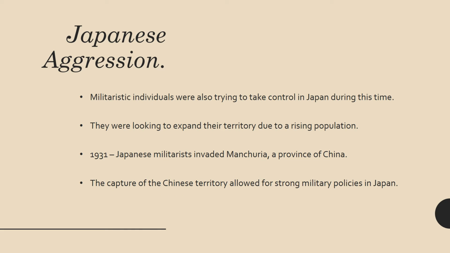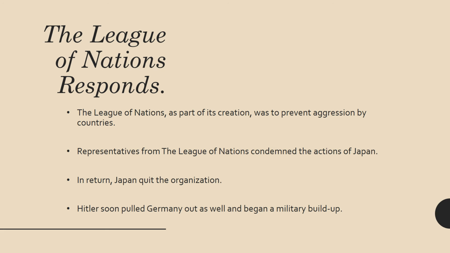So, Japanese aggression. There were also militaristic individuals who were trying to take control in Japan during this time. Many of these people in Japan who had very aggressive policies were looking to expand their territory because Japan was having a rising population during this time, and Japan wanted more resources, more land. So in 1931, Japanese militarists invaded Manchuria. Manchuria was a province of China, and the capture of this Chinese territory allowed for stronger military policies in Japan.